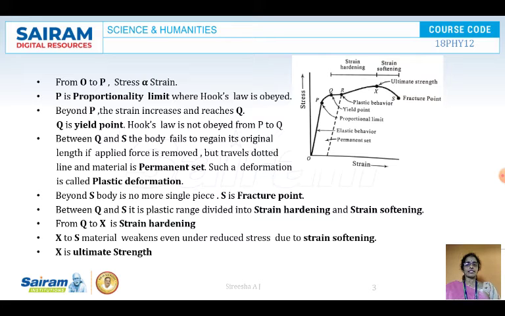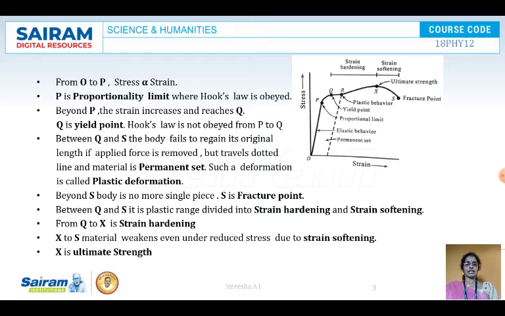Between Q and S, the body fails to regain its original length if the external applied force is removed. From Q to S, the body is no longer coming back to the original position and it goes into plastic behavior, and it is called a permanent set. You can see the dotted line where R is a plastic behavior. The dotted line to the x-axis gives you the plastic deformation.